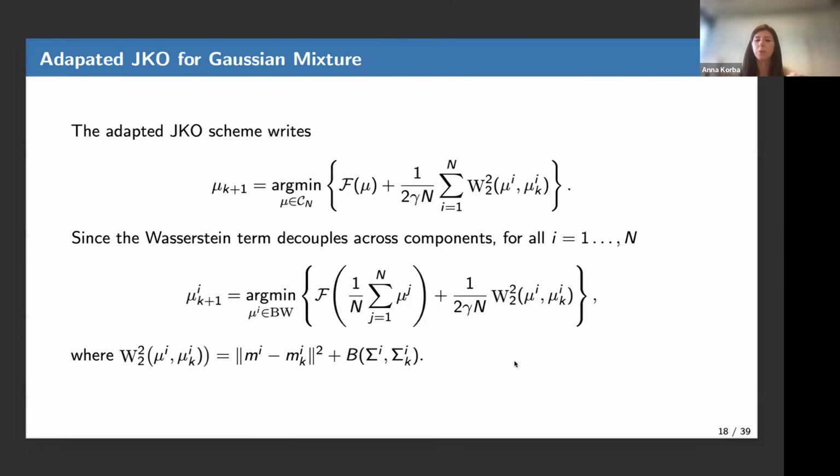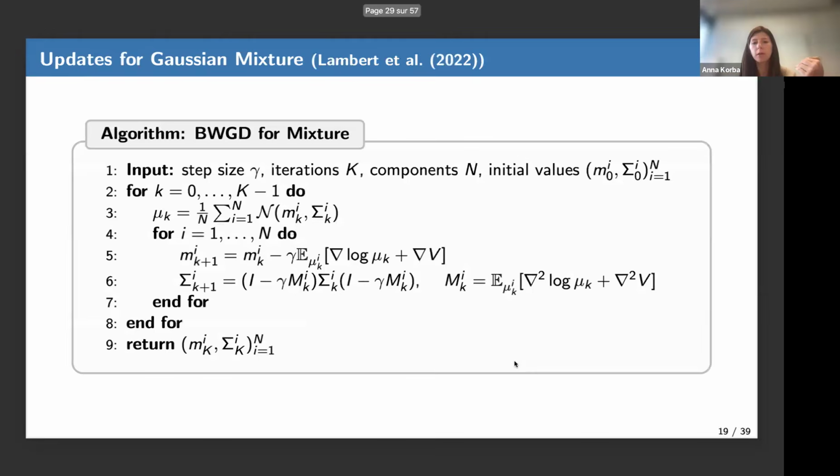So we prefer to discretize the flow in an explicit manner, like gradient descent. And this is doable, and it leads to this algorithm. This algorithm was not proposed by us originally. It was a paper of Marc, my co-author, Sinho Chewi, Sylvain Bonnabel, Francis Bach, and Philippe Rigollet. And they applied this recipe.